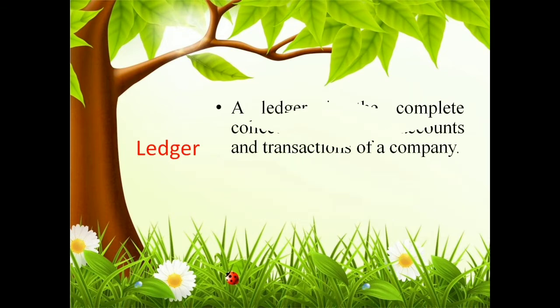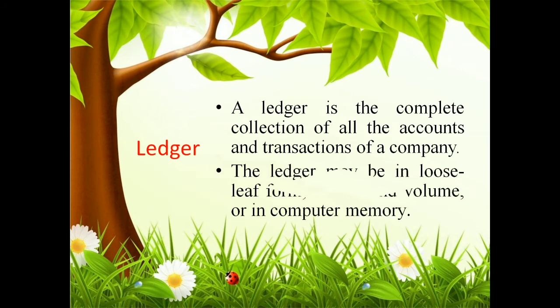And a ledger is a complete collection of accounts and transactions of a company. Lots of accounts will be there in a company, and the collection of all those accounts is called a ledger.